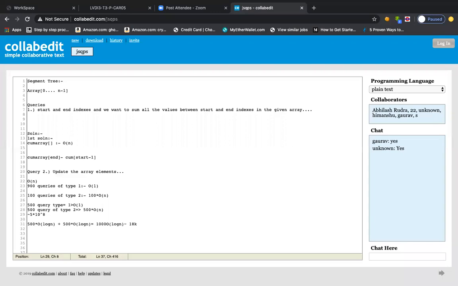Everyone, all of you guys, please post in the chat box. If it is clear till now, then we will jump to the code basically, segment tree, how we can solve it, right? Yeah. So it's good actually, if we can find something from where we can solve both operations, that will be very good.